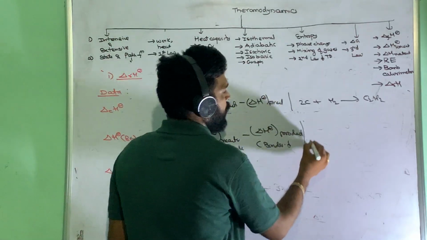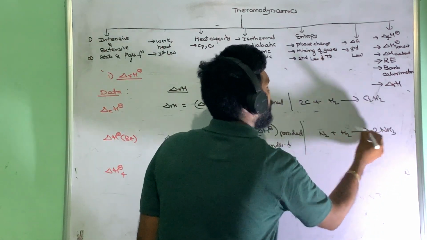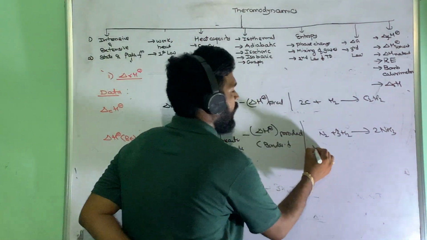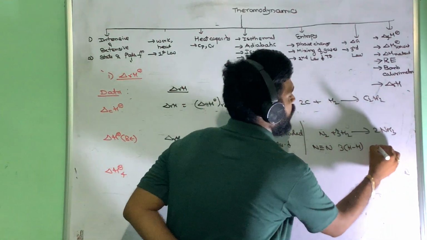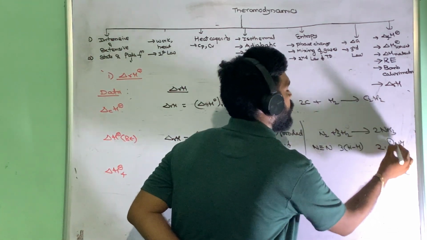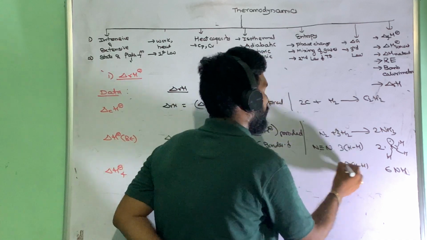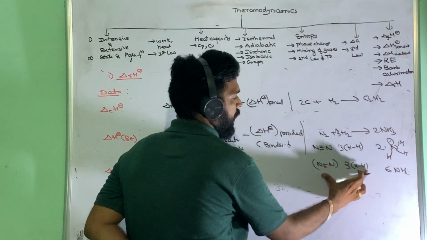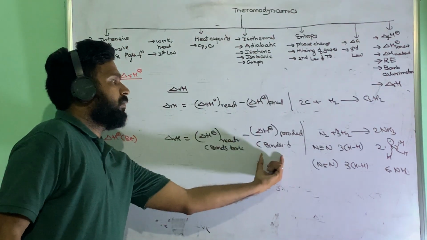So if you take N2 plus 3H2 giving 2NH3, in this molecule the N triple bond N is broken, 3 H-H bonds are broken, and now 6 NH bonds are formed. So the reactant side triple bond and 3 H-H energies you combine, minus the 6 NH bonds, how much will be released.